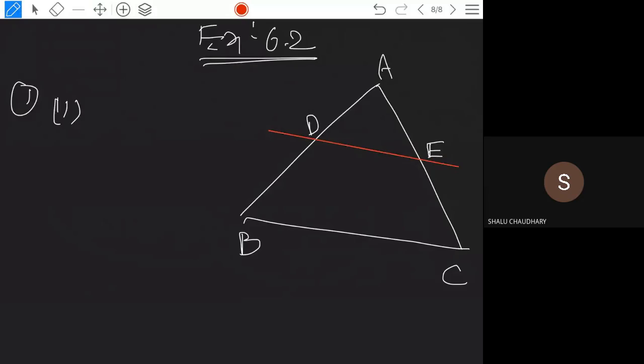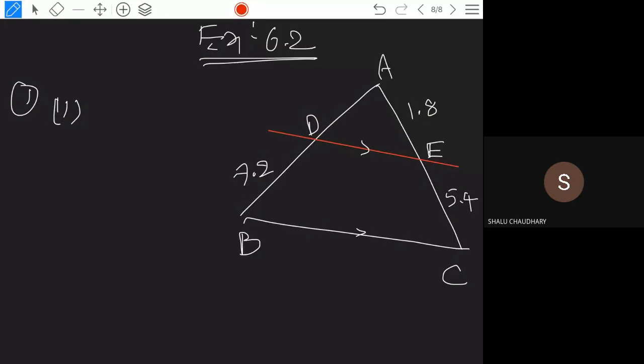The measurements given are 7.2 centimeters, 1.8 centimeters, and 5.4 centimeters. The question is also given that this is parallel to this one.